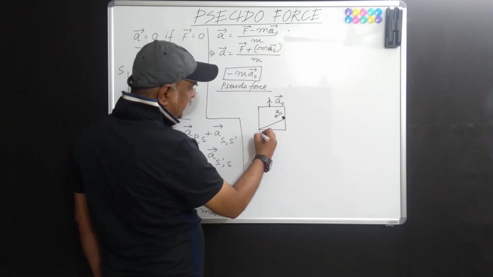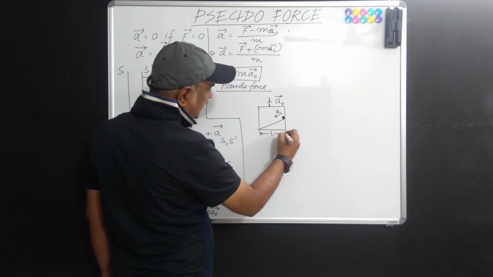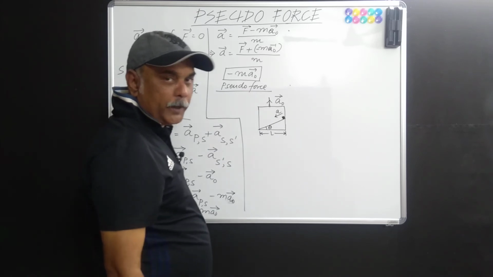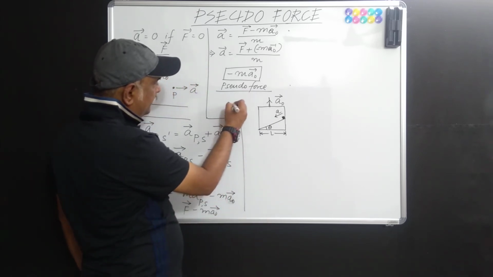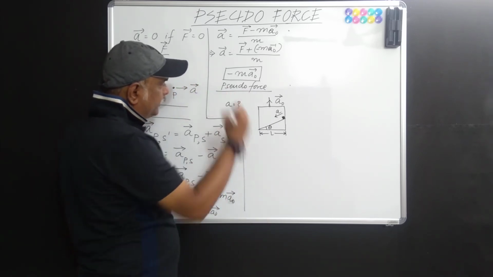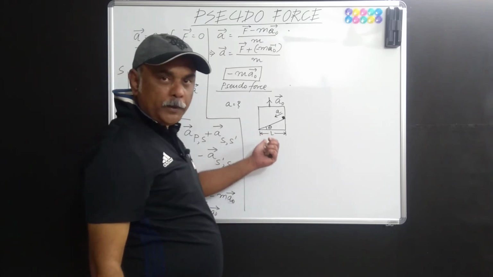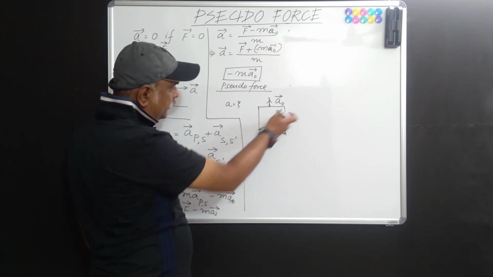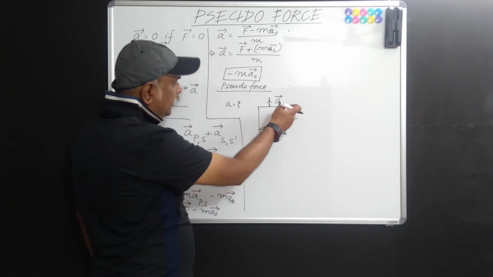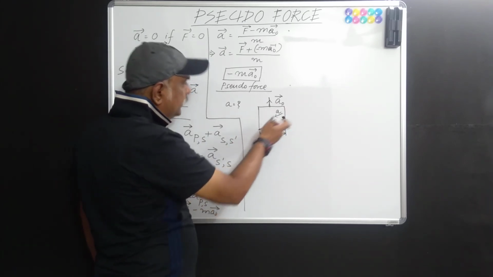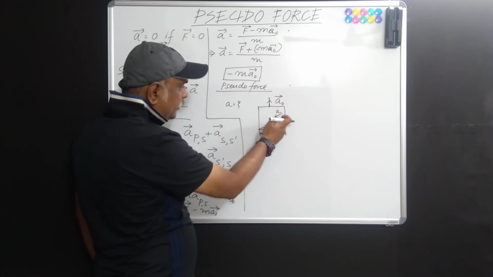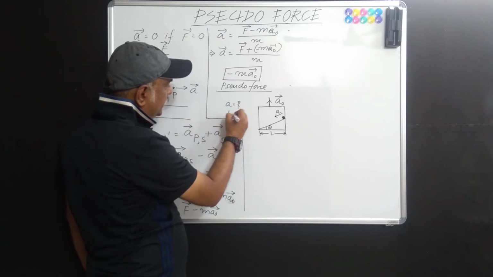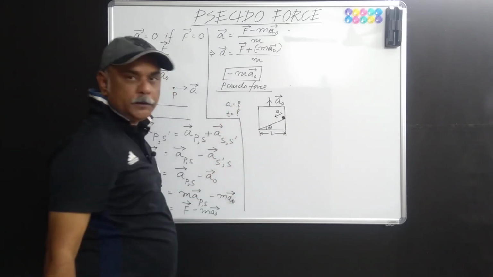Let us say this length is given as L and this angle as theta, and we are supposed to find this acceleration a. Let me try to complicate it slightly. Let us find out the distance covered also, and the time taken by this particle to reach the bottom. So we are supposed to find time also, isn't it?